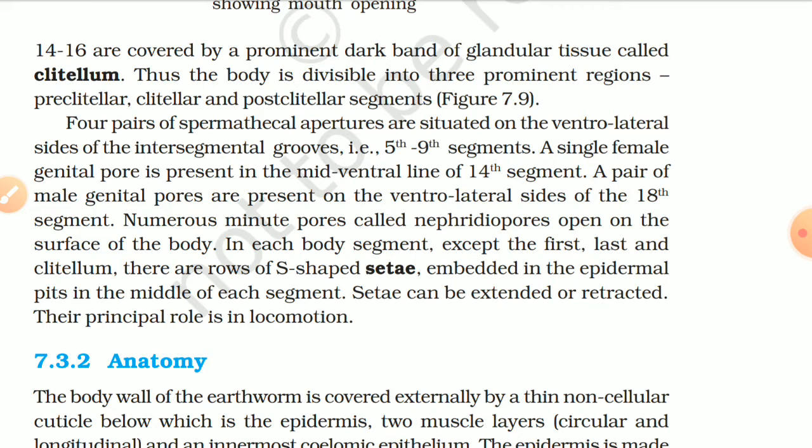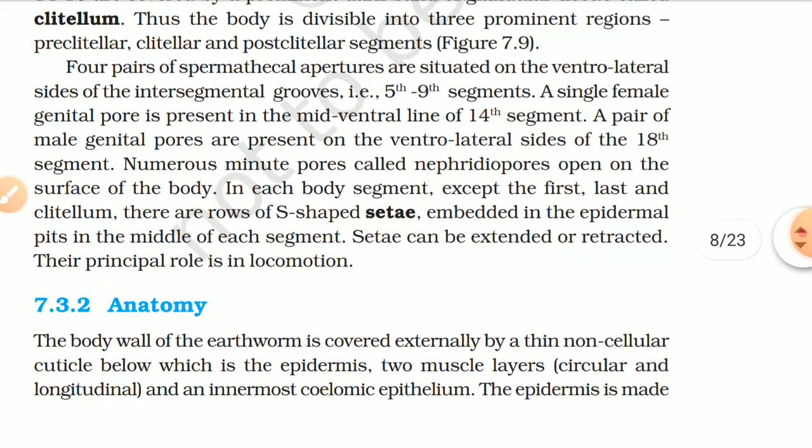Four pairs of spermathecal apertures are situated on the ventrolateral side of the intersegmental grooves, that is, fifth to ninth segments. A single female genital pore is present in the mid-ventral line of the 14th segment. A pair of male genital pores are present on the ventrolateral side of the 18th segment. Numerous minute pores called nephridiopores open on the surface of the body.